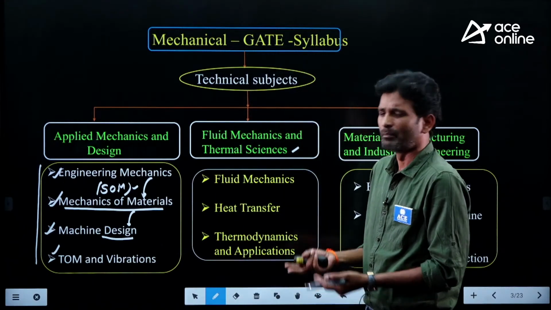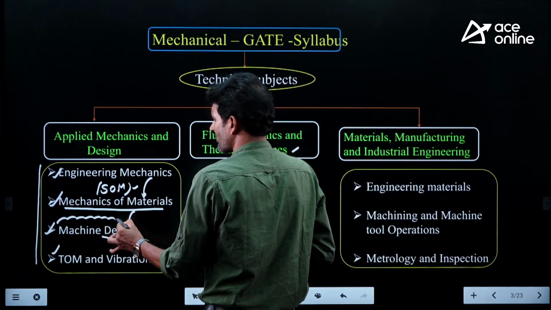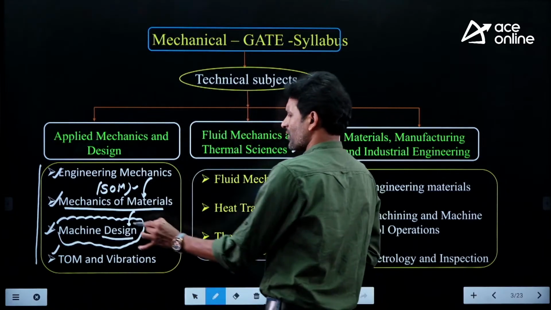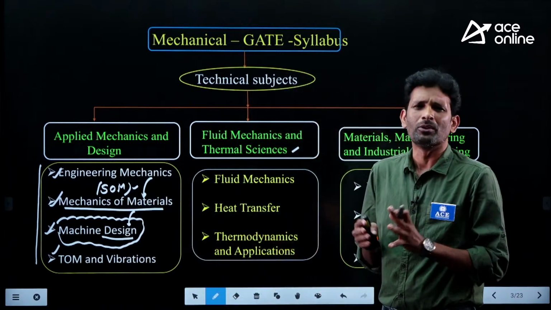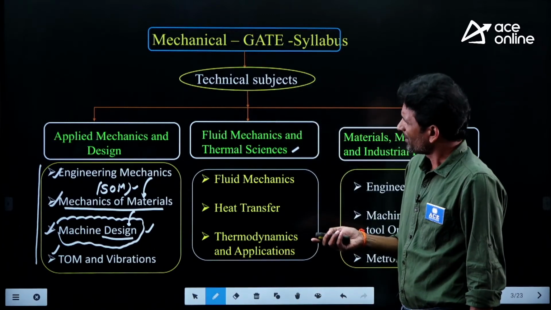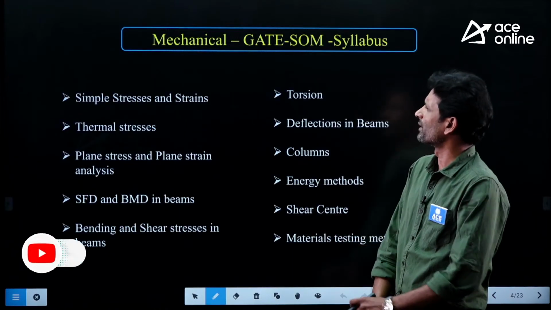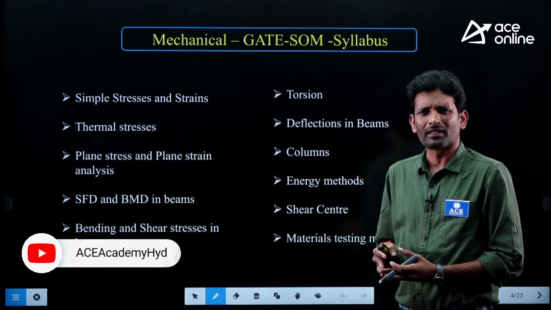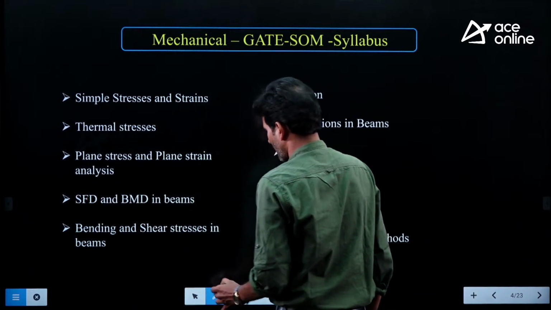In a similar manner, only by knowing the strength of material are we able to confidently design the various machine elements. So, as far as machine design is concerned, without knowledge of strength of material, we are unable to master the subject. Coming down to the syllabus of this particular subject, these are the various topics we observe. Look at the first one, the concept of simple stresses and strains.